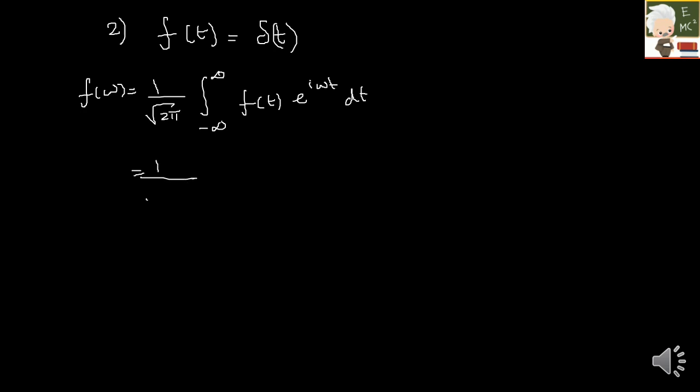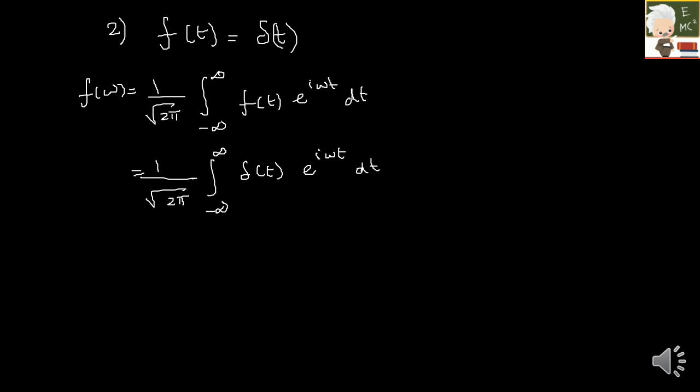So I have to find f of omega, which is 1 by under root 2 pi integral minus infinity to plus infinity f of t into e raised to i omega t dt, right? So which will be 1 by under root 2 pi integral minus infinity to plus infinity delta of t into e raised to i omega t dt.